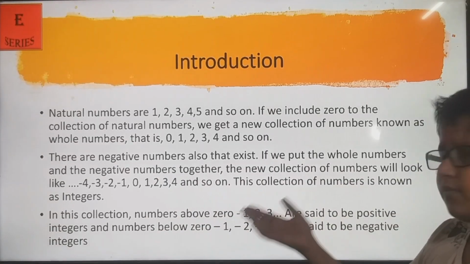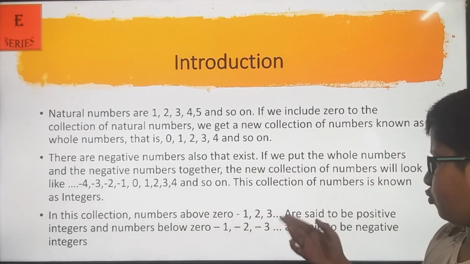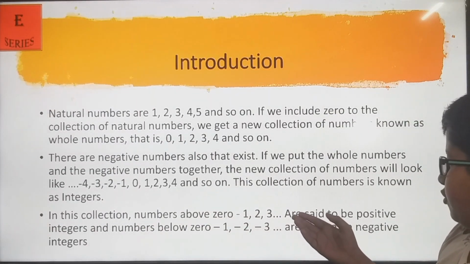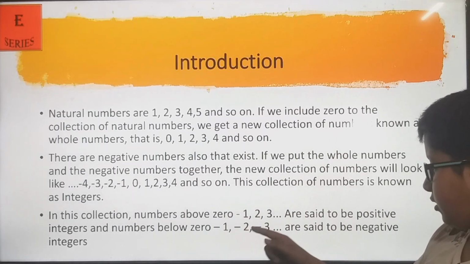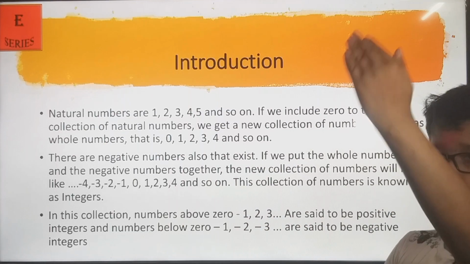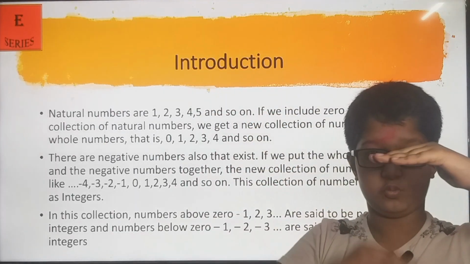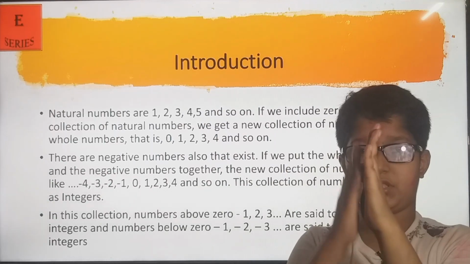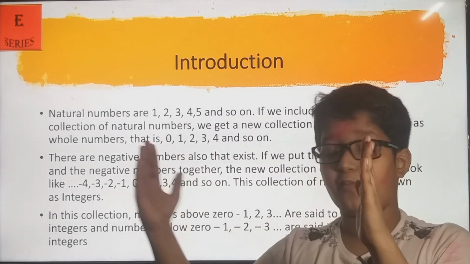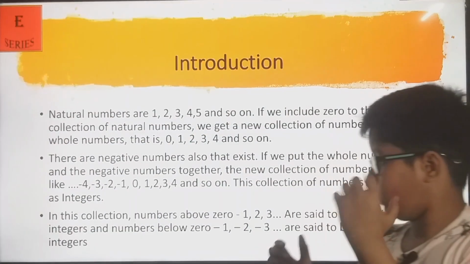I have already told you these things. In this collection of numbers, those above 0, like 1, 2, 3, are said to be positive integers, and the numbers below 0, like minus 1, minus 2, minus 3, are negative integers. Here we can take 0 as this line: minus 1, minus 2, and 1, 2, 3, 4, and minus 1, minus 2, minus 3, minus 4, and all of those.